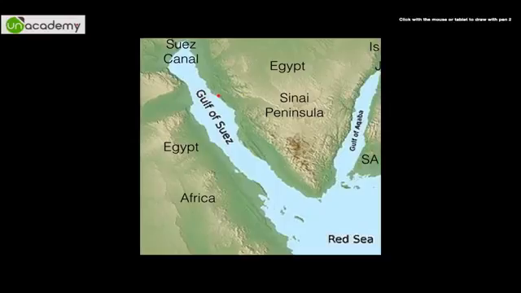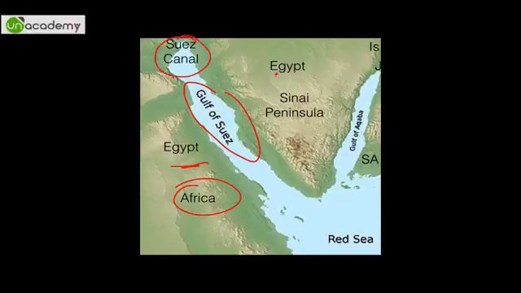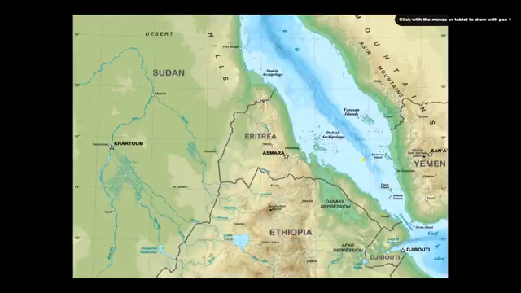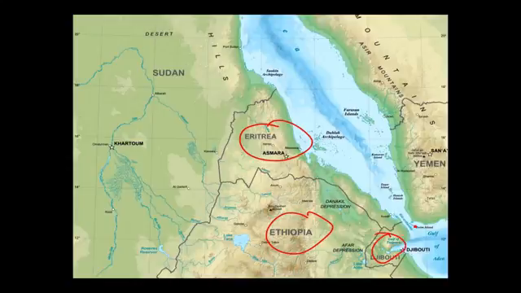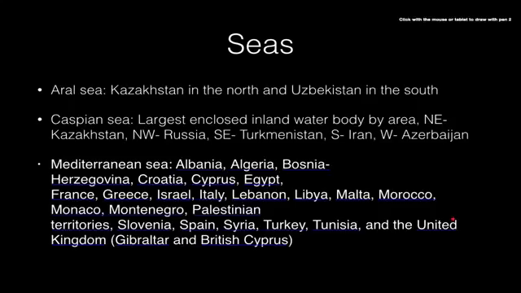Now absolutely clear, Gulf of Suez, this is Egypt, this is Africa, this is the Suez Canal, this is Egypt, this is the Sinai Peninsula, this is the Gulf of Aqaba, this is Saudi Arabia, this is Israel, and this is Jordan somewhere here. So is that absolutely clear now? And finally you can see here, this is Sudan, this is Eritrea, this is Ethiopia, this is Djibouti, and this portion is called the Gulf of Aden. So now these are the seas.